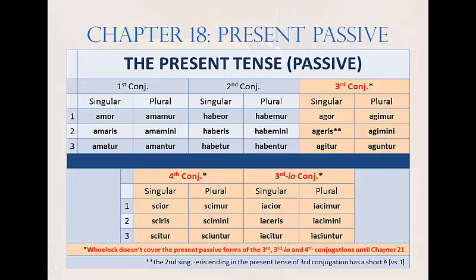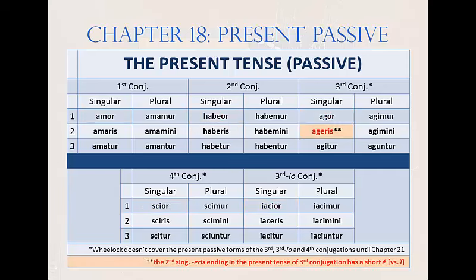It makes the memorization easier if you see all the present passive system forms together across all the different conjugations. And it makes Chapter 21 pure review, something you'll be very grateful for when we get there. As to the endings themselves, there are very few which could be termed irregularities. For instance, the first person singular ending combined the O of the active with the R of the passive, producing -or across all the conjugations.